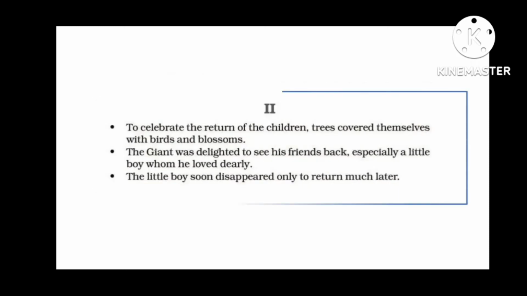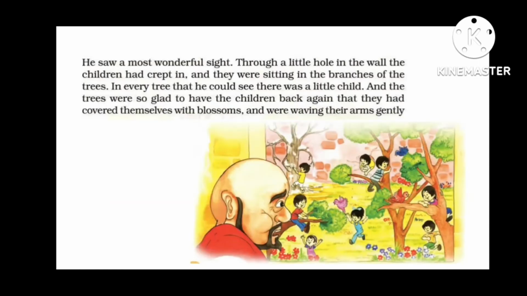Now in the second part, we will see that to celebrate the return of children, trees covered themselves with birds and blossom. The giant was delighted to see his friends back, especially a little boy whom he loved dearly. The little boy soon disappeared, only to return much later. So we will see that spring has finally come into the Selfish Giant's garden because of the returning of children. And the giant also had a change of heart. He was happy to see his friends, the children, especially a little boy. But the little boy soon disappeared and returned back much later.